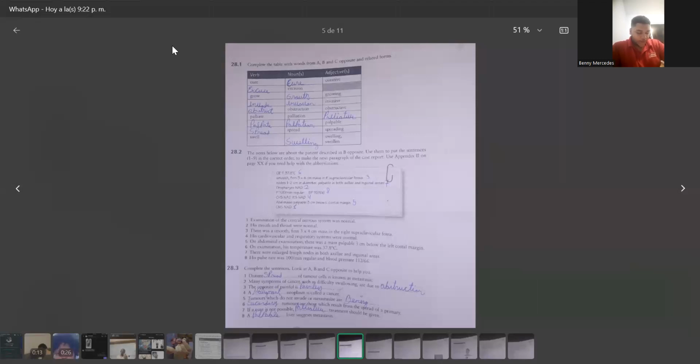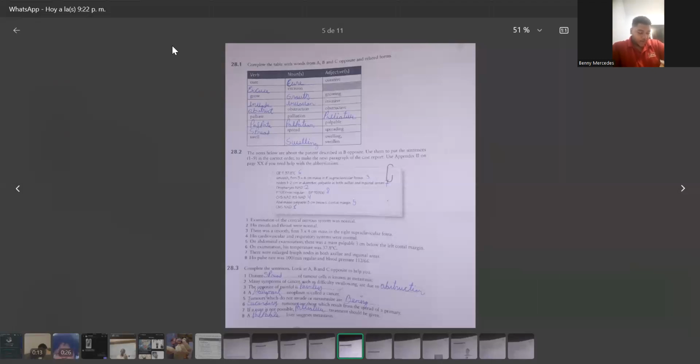On examination, his temperature was 37.8 degrees. There were large lymph nodes in both axillary and inguinal areas. His pulse rate was 100, regular, and blood pressure 128/83. Complete the sentence. Look at A, B, and C opposite to help you.